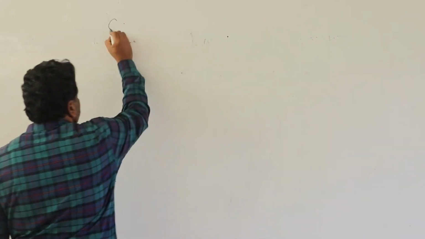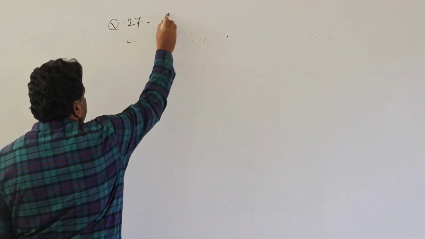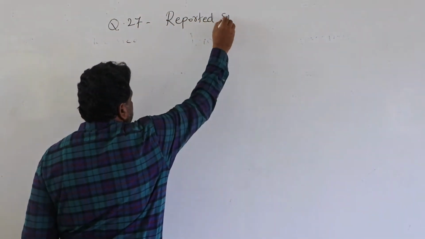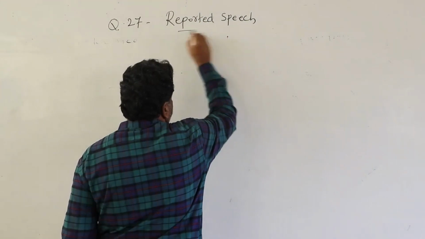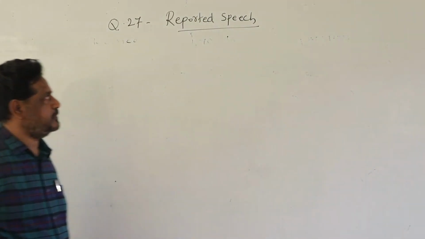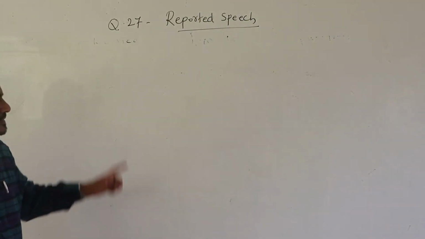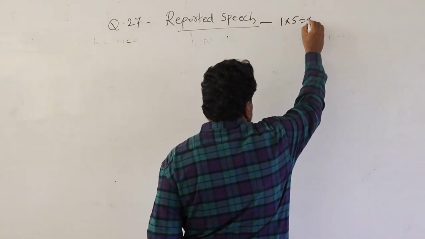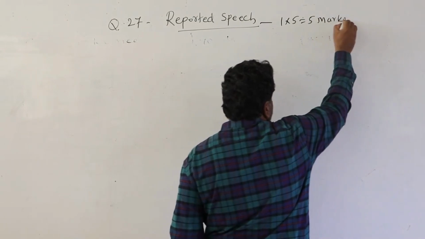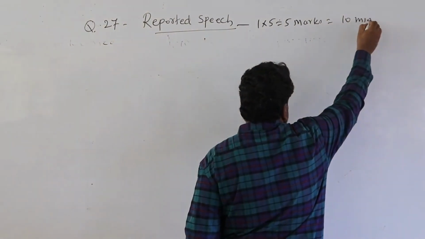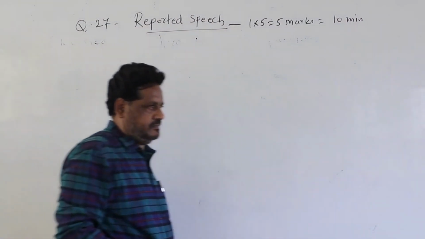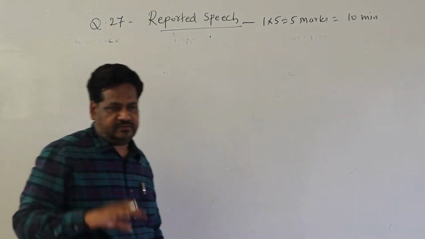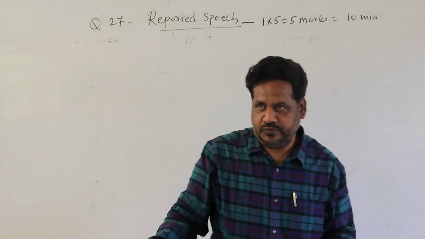Question number 27, reported speech. Here it carries 5 marks, and you have to answer it in 10 minutes. Okay? So before answering this question, my dear students, what do you have to do?